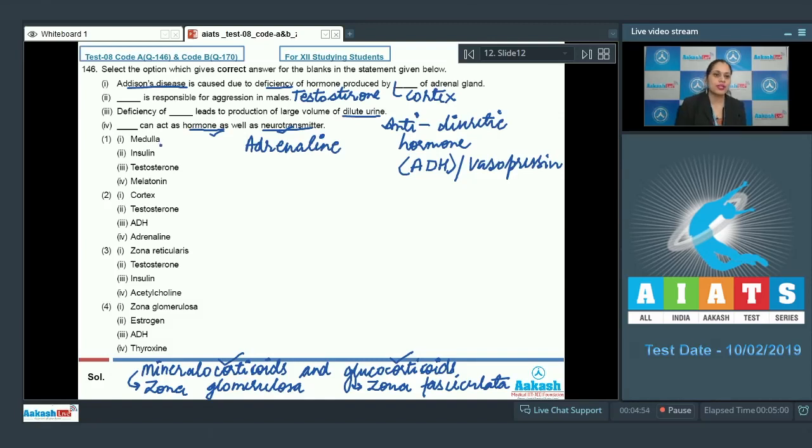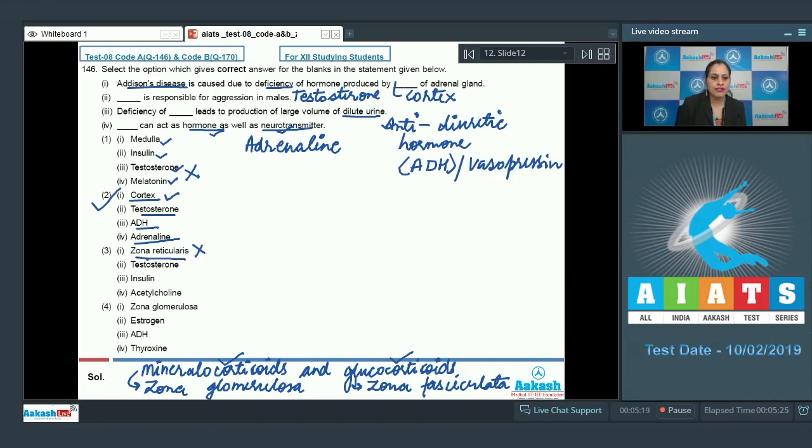The very first option is medulla, insulin, testosterone, melatonin, and this is an incorrect option because Addison disease is caused due to deficiency of hormone produced by cortex of adrenal gland. The next option is cortex, and this is correct, testosterone, ADH and adrenaline, and this is a correct answer to our question. The next option is zona reticularis, and this is incorrect.